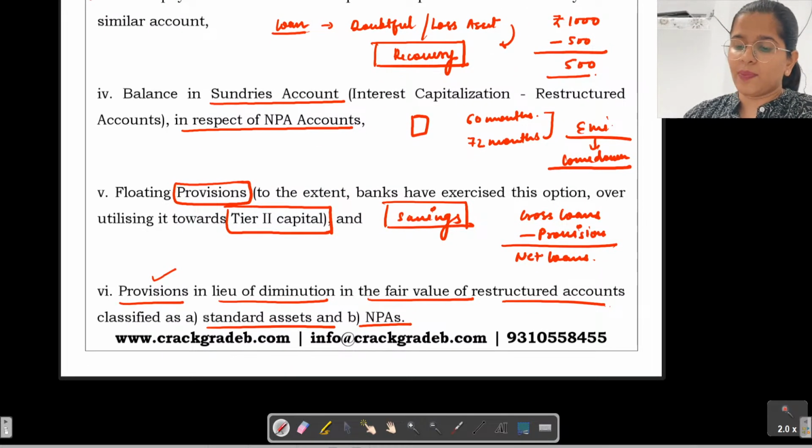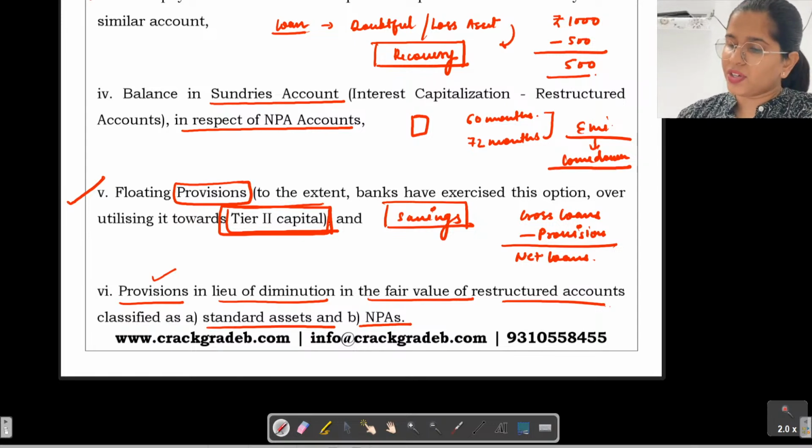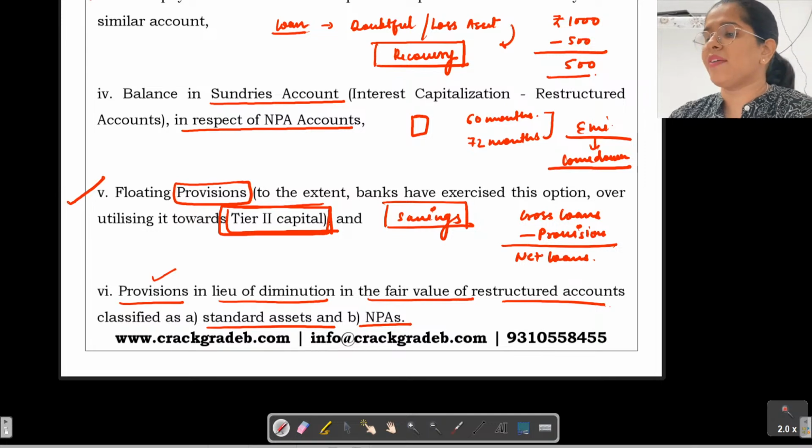Next we have the floating provisions. In this, if you are maintaining any provisions in respect to your tier 2 capital, in order to utilize it for your tier 2 capital. Tier 2 capital क्या होती है? See, banks have different sorts of capital. Number one, we have tier 1 capital and then we have tier 2 capital.